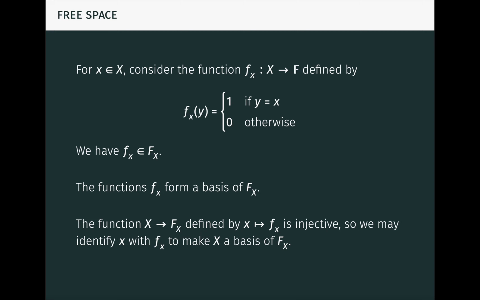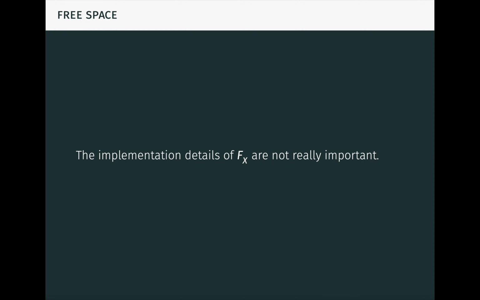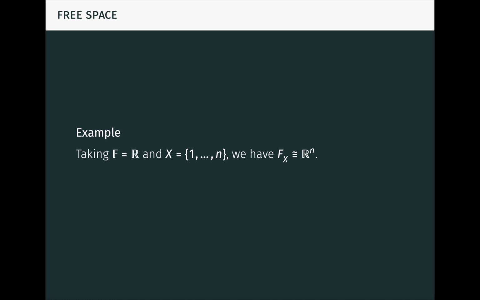Like in the prior video on the quotient space, a major point I want to convey here is that from the universal point of view, these implementation details of the free space aren't super important. They show us that a universal object really does exist, so they serve a purpose, but beyond that, everything we need from the free space we can get from its universal property. Now let's look at some examples. Taking the field to be the real numbers and the set X to consist of the numbers 1 to n, the free space is isomorphic to R^n. This is easy to see from the universal property.